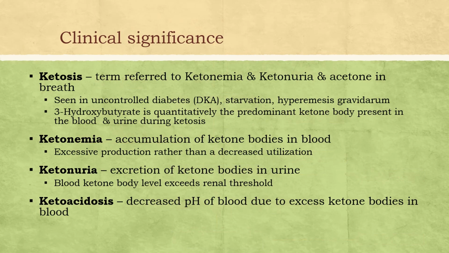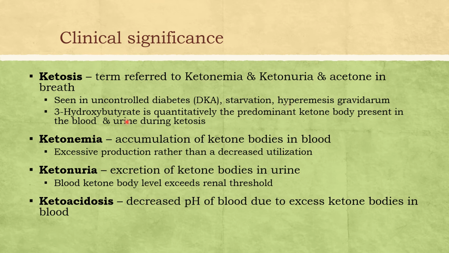Coming to the clinical significance, you are supposed to know three important terminologies: ketosis, ketonemia and ketonuria. Ketosis is a term referring to ketonemia, ketonuria and acetone breath. This ketosis is seen when there is uncontrolled diabetes, starvation, hyperemesis gravidarum and a few other conditions.